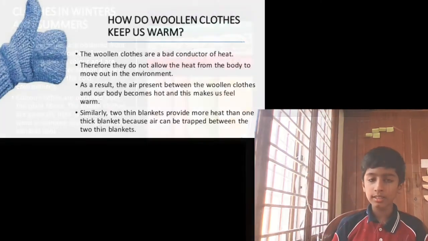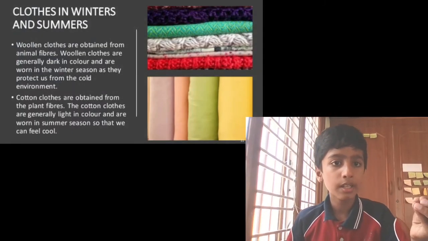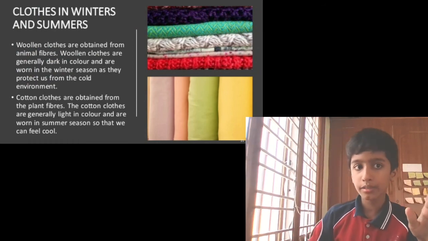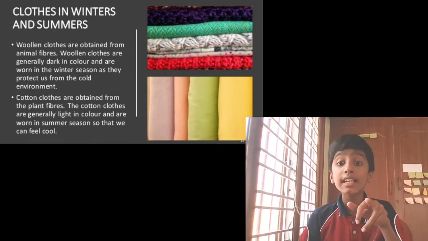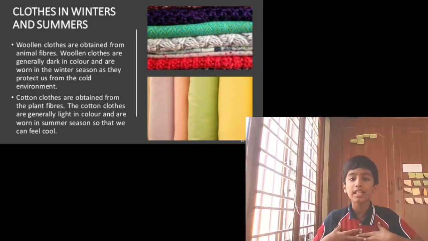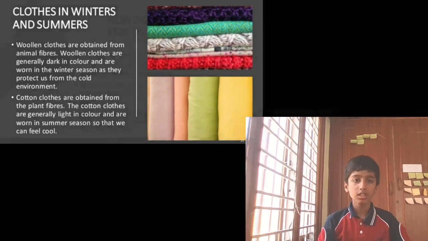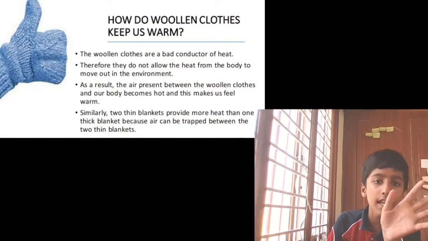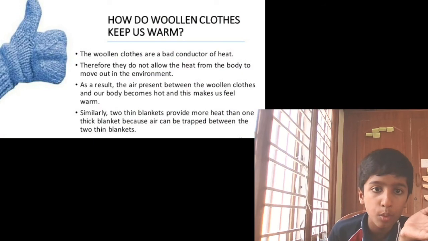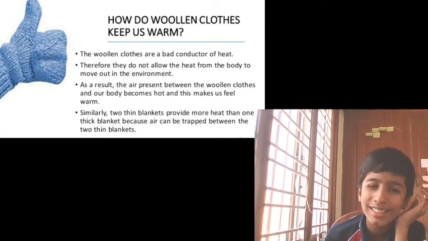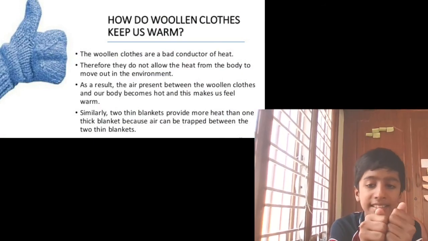The same happens with woolen clothes. They are obtained from animal fiber, and are generally dark in color because the dark color absorbs everything. It will not let the thing inside go out. Only white color will reflect; the dark will absorb everything and not allow the heat inside to go out fast. As a result, the air present between the woolen clothes and our body becomes hot, and that makes us feel warm.